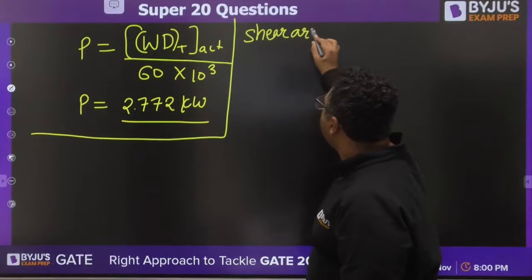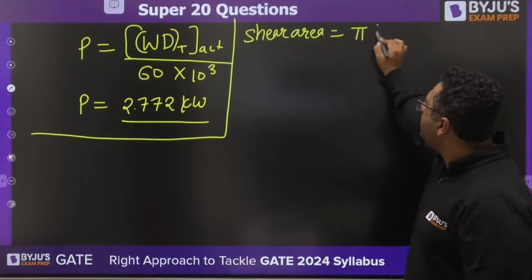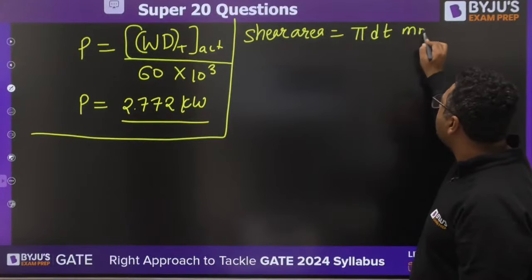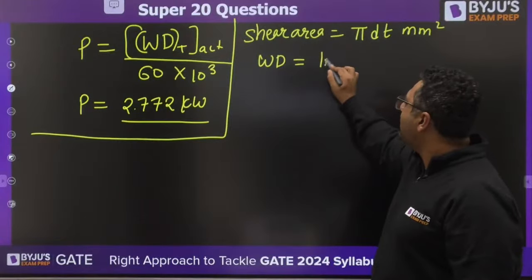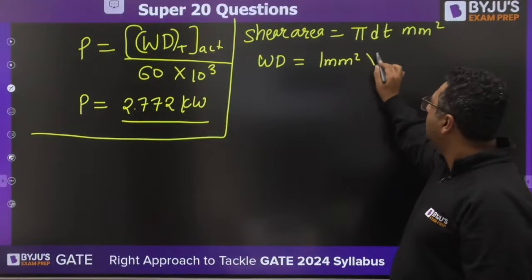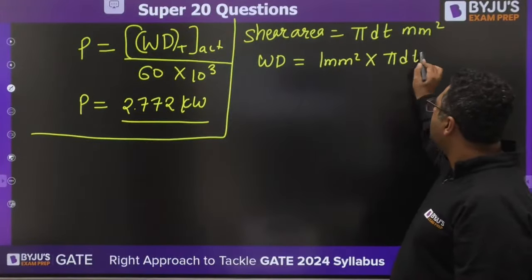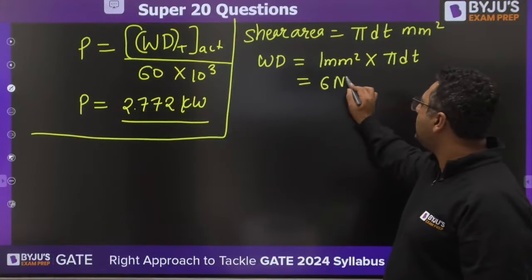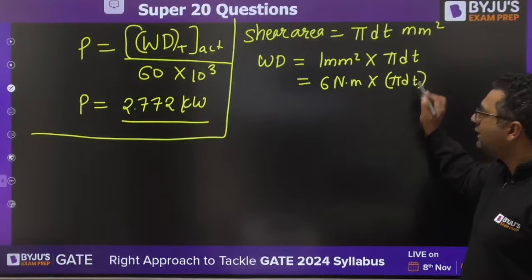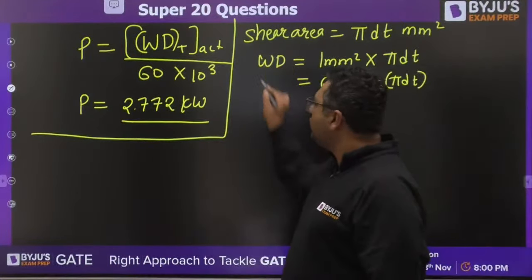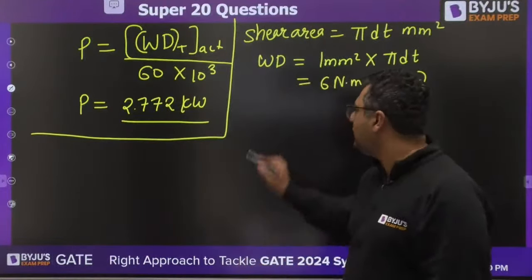Once again, I am telling. It would be coming out to be pi dt mm square. Then you will find out the work done: 1 mm square into pi dt. This is given as 6 Newton meter into pi dt. This will give you normal work done, but there are 15% losses.